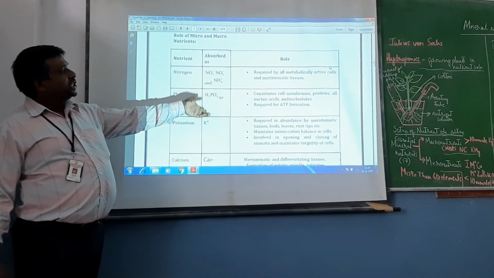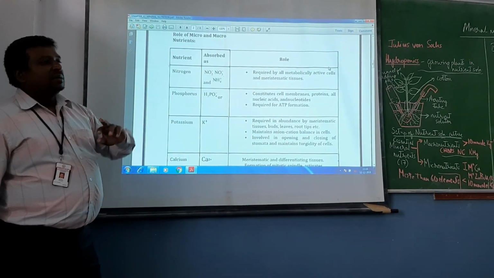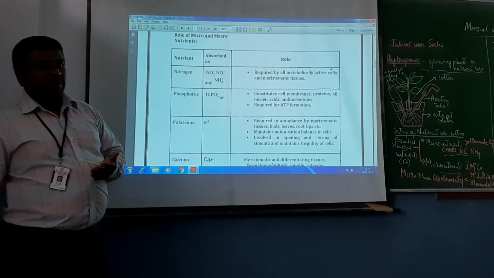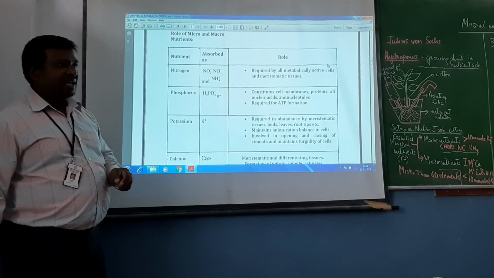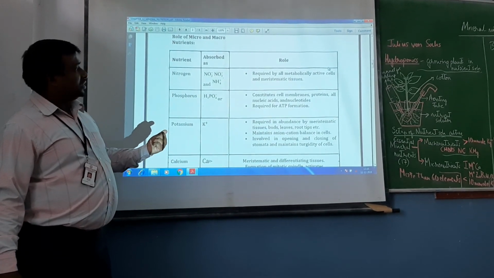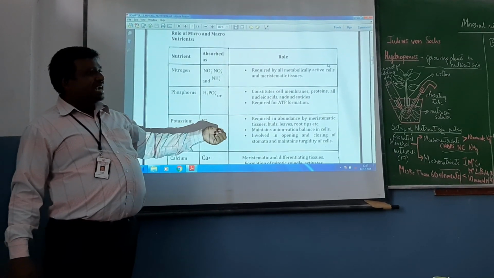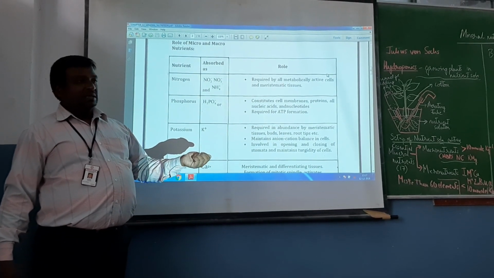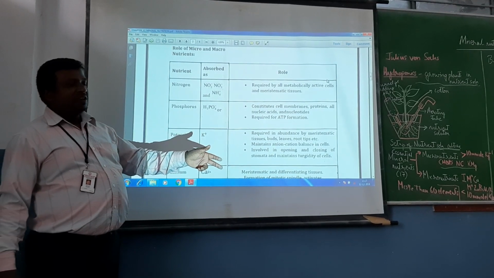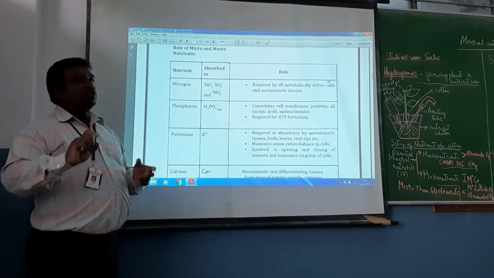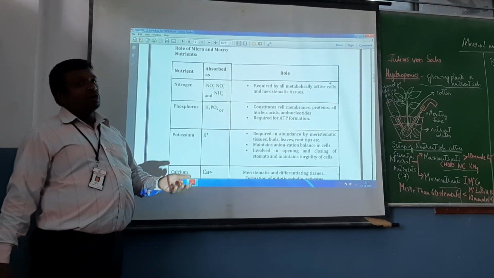Phosphorus, they occur as phosphate ions. Okay? So they constitute the cell membrane. Cell membrane, you remember about fluid mosaic model of plasma membrane. The phospholipid layer. What do they contain? Phosphorus. Even the nucleic acid contains phosphorus. See, nitrogenous base plus sugar plus phosphorus, we call it as nucleotide. Without phosphorus, we call it as nucleoside.